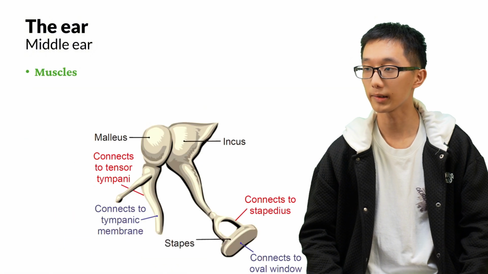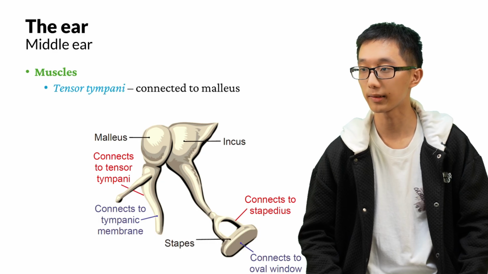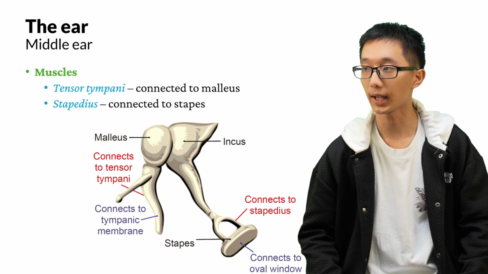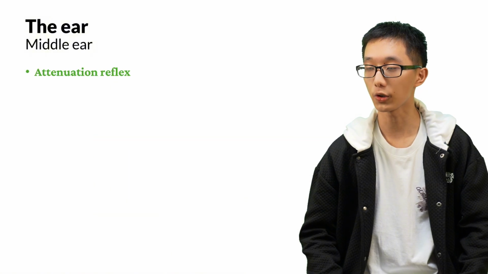There are two muscles that are connected to the ossicles. One is called the tensor tympani muscle, which is connected to the malleus. The other is called the stapedius, which is connected, of course, to the stapes. These two muscles play a role in a reflex called the attenuation reflex. What is this? Let's take a look at the attenuation reflex.